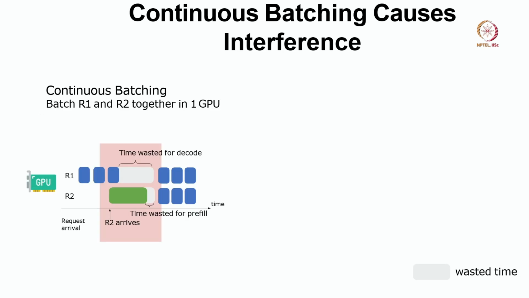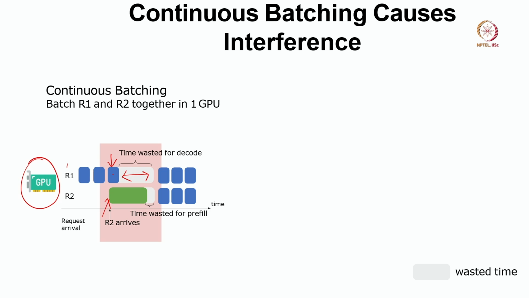Now again, we can do continuous batching, but that causes interference. As an example, I am showing you one case where we batch R1 and R2 together in one GPU. Let us say we have just one GPU and two requests, R1 and R2; the blue denotes the decode and green denotes the prefill. Let us say we are performing this prefill and decode together. Now it might happen that we wasted some time for decode, right?